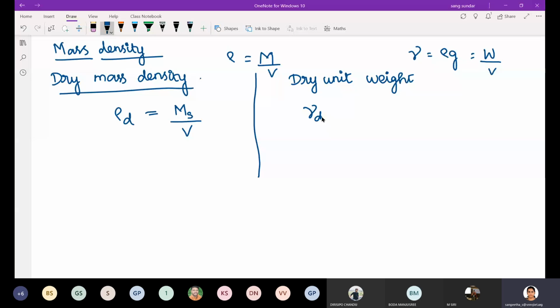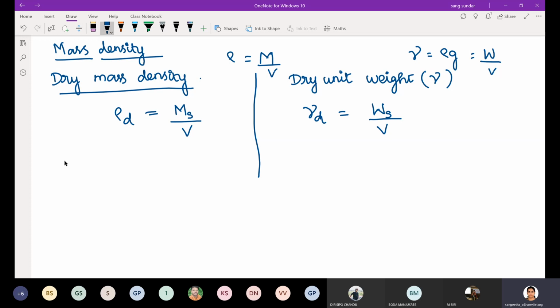For dry unit weight, the notation is gamma d. So gamma d is equal to weight of dry soil, Ws, by total volume. That's why I have written Ms and Ws parallelly in our three-phase drawing. So this is dry unit weight.